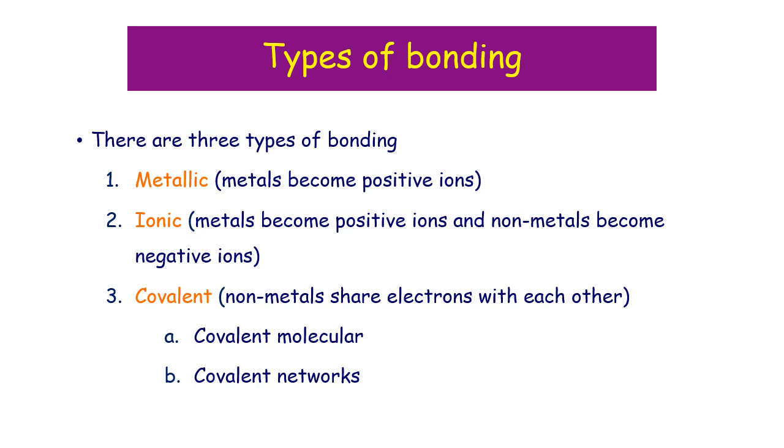Now, as a consequence of the three different ways in which atoms can become stable, there are also three different types of bonding. We have metallic bonding, where metals are involved and they become positive ions. We have ionic bonding, which involves metals becoming positive ions and non-metals becoming negative ions. And we have covalent bonding, which is typically only non-metals, and they will share electrons with one another. And covalent bonding comes under two categories, covalent molecular and covalent network.